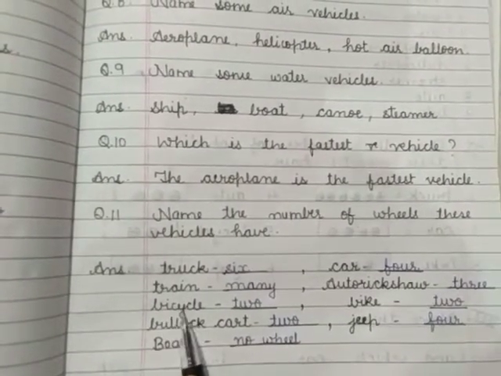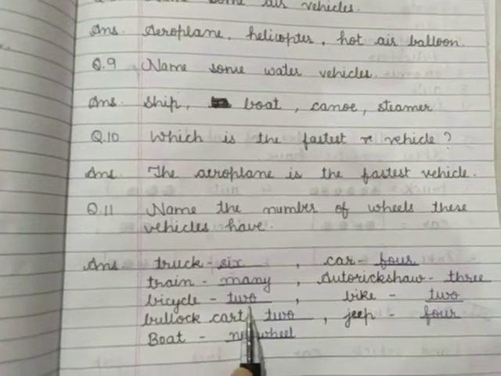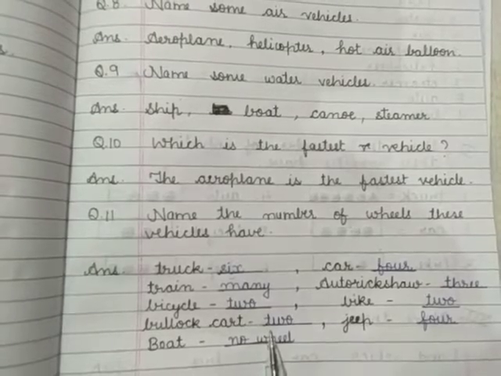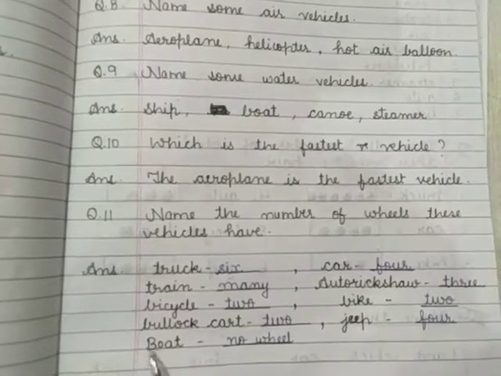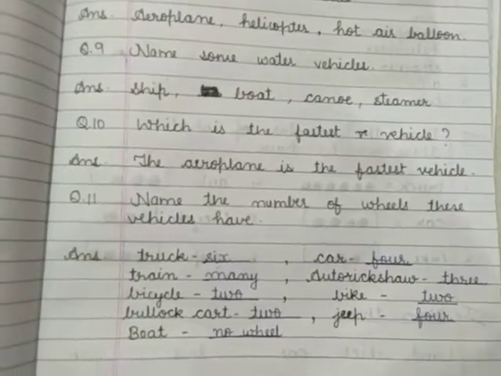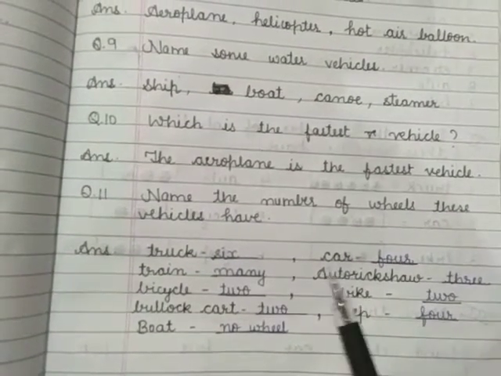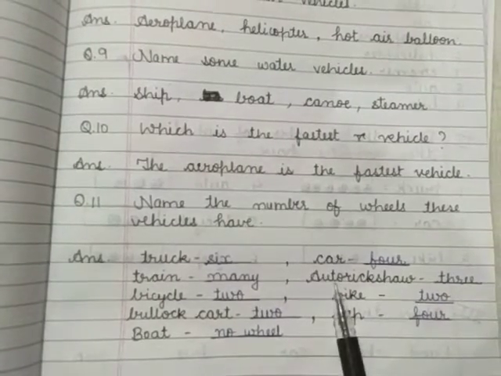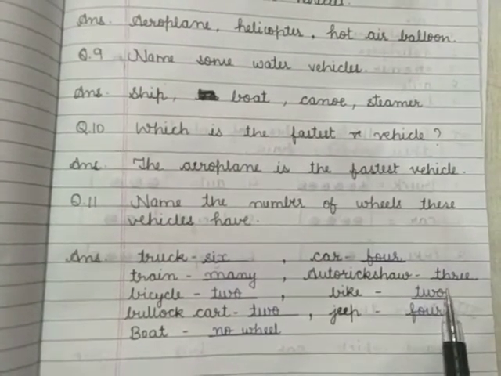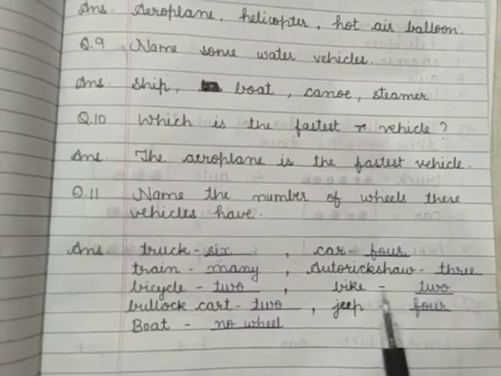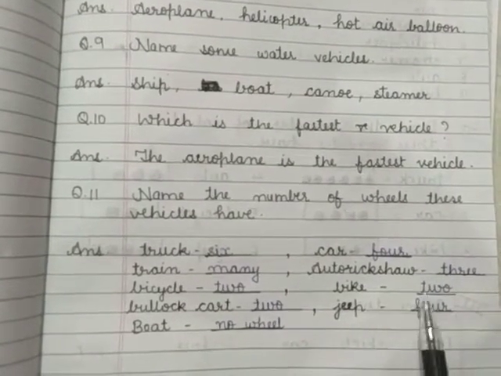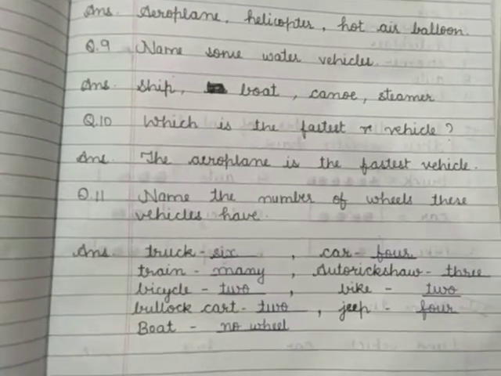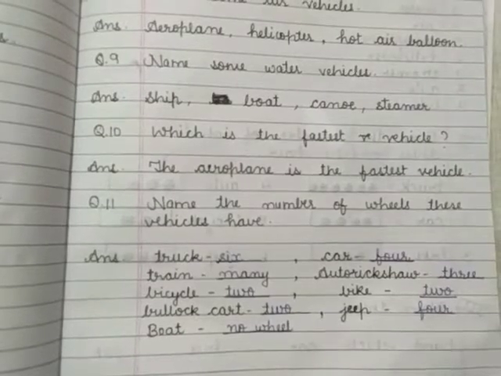Now the next is bicycle. Bicycle has 2 wheels. Bullock cart, 2 wheels. Boat, a boat has no wheel. बोट में तो कोई व्हील नहीं होता. Car, car has 4 wheels. Auto rickshaw, it has 3 wheels. Bike, bike has 2 wheels. Jeep, jeep has 4 wheels.